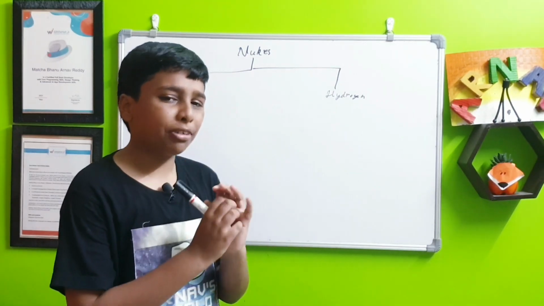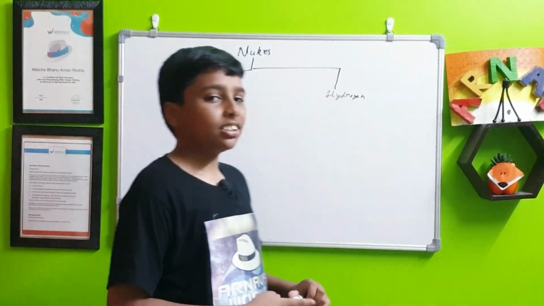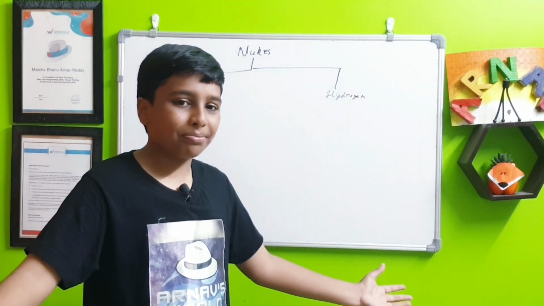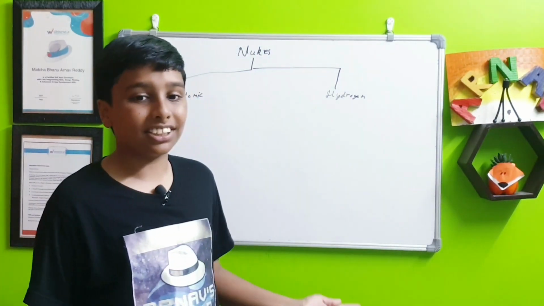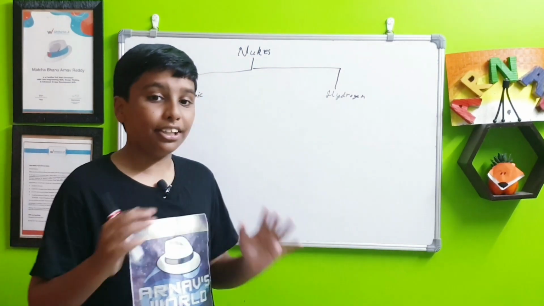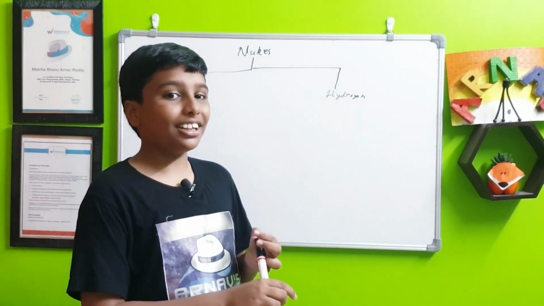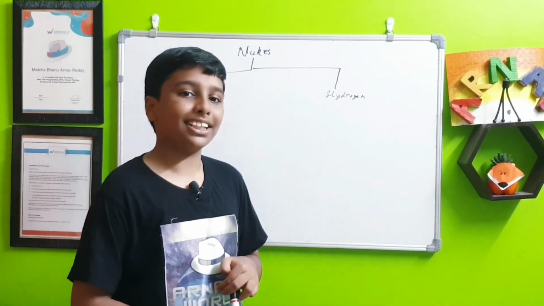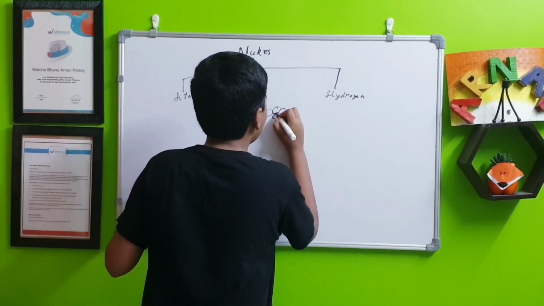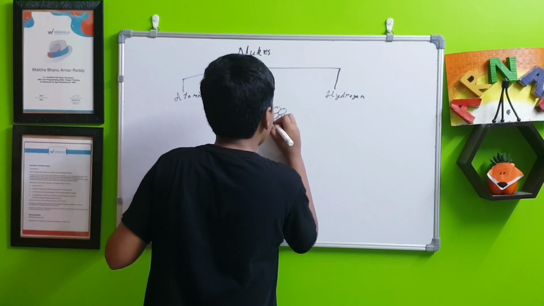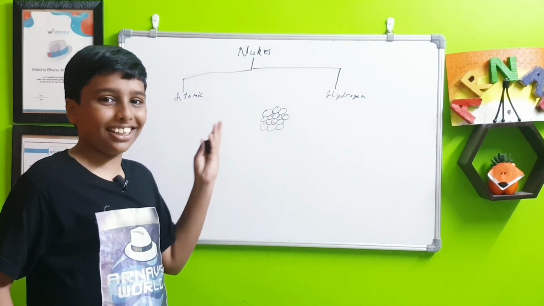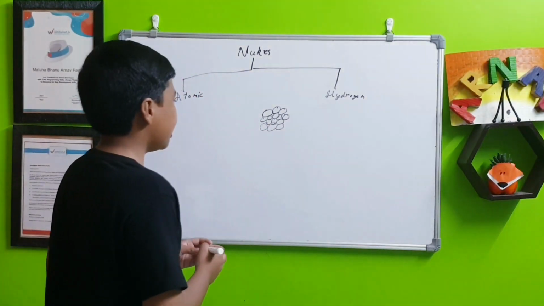So first let's just see a small summary of both of these types of reactions. So first let's take nuclear fission. So fission means just separating two different objects. That means one object into two different stuff. Yes, so let's take a nucleus of a very big object, like a very big nucleus. For example, let's take uranium, which is mainly used in nuclear fission experiments. Okay, so let's take a small nucleus of uranium. So uranium has a lot of neutrons and protons, but this is just a reference, not for scale, to show how many neutrons and protons are there.